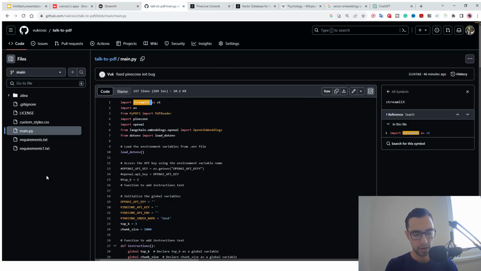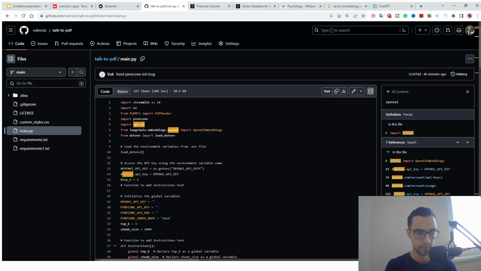Now, I do expect you to have some kind of knowledge. For example, you know how to pip install requirements.txt. If you don't know, you should ask ChatGPT how to install requirements.txt, and either how to enable virtual environments if you want, or how to run a GitHub repository. You need to know that. Or you can ask ChatGPT and watch a YouTube tutorial on how to run a Python GitHub repository on my PC.